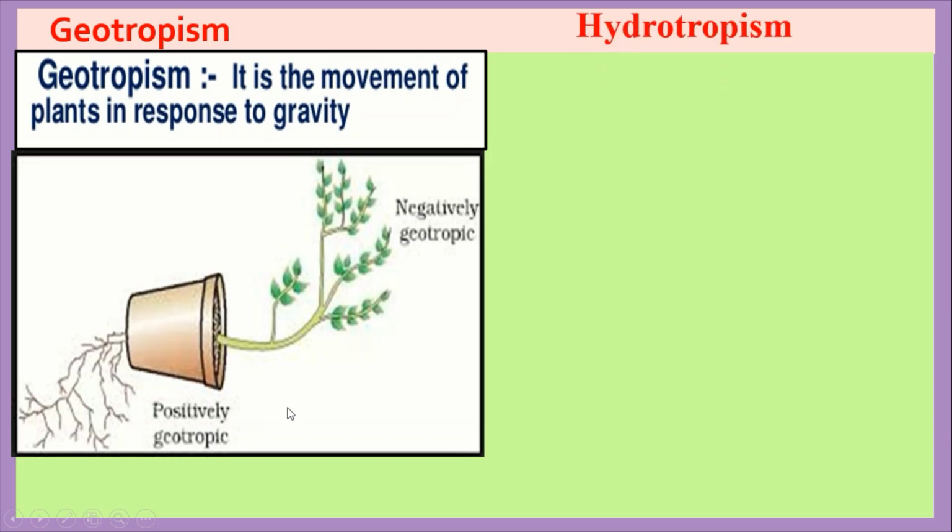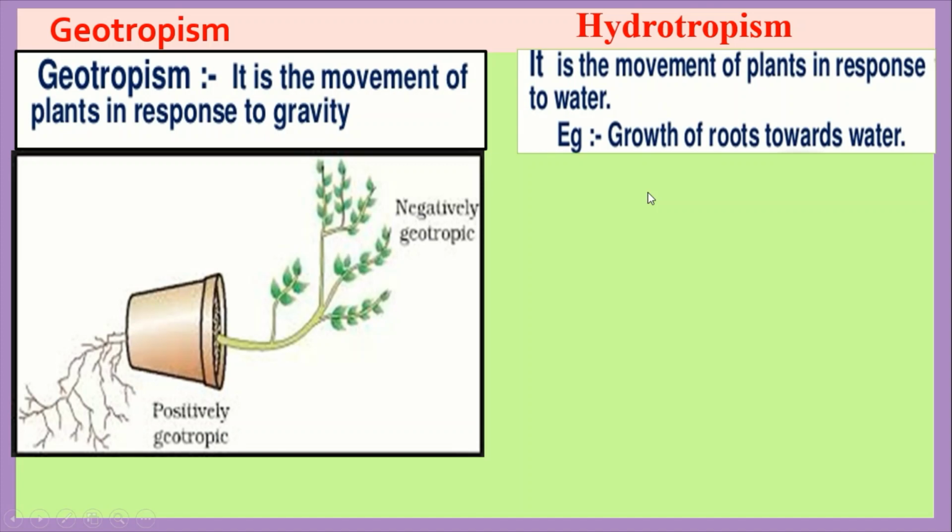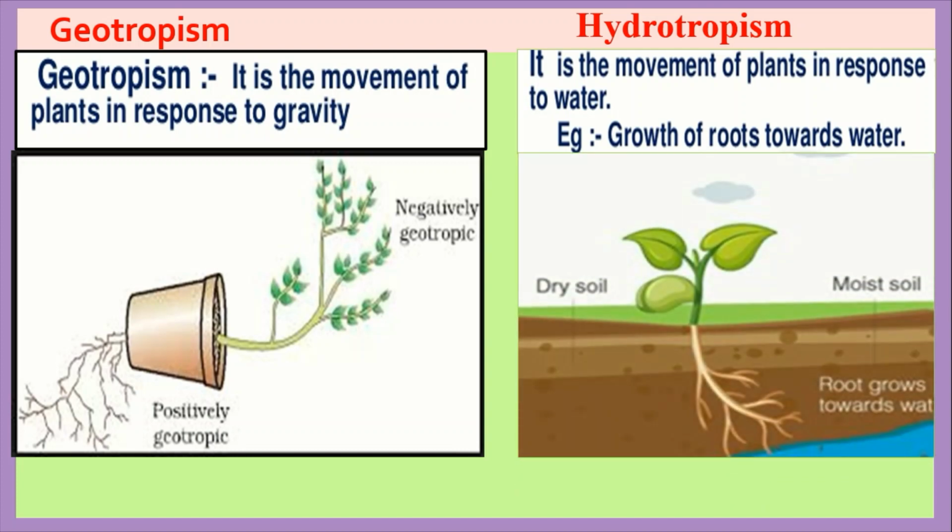And the last one is hydrotropism. Hydro means water and tropism means movement of plant part. So, movement of plants in response to water is called hydrotropism. Growth of roots towards the water is hydrotropism. In the figure, the roots move towards the source of water. It is called hydrotropism.